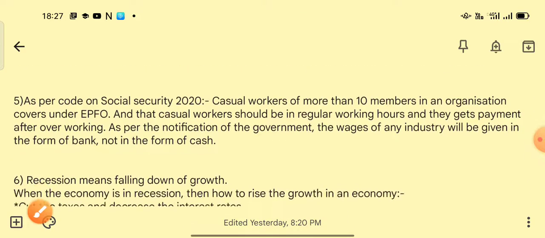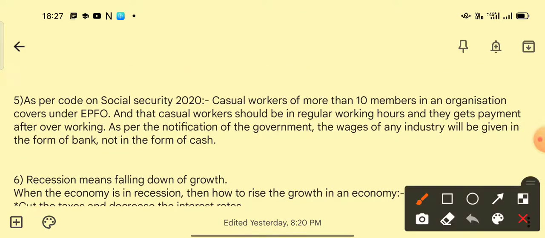And when it comes to the fifth question, as per the Social Security Code 2020, these are the 4 codes which were brought up in the year 2020. As per the Social Security Code 2020, casual workers of more than 10 members, remember, more than 10 members in an organization are covered under EPFO, the Employees Provident Fund Organization, and those casual workers should be in regular working hours, for example 9 a.m. to 5 p.m., and they get payment for overwork.